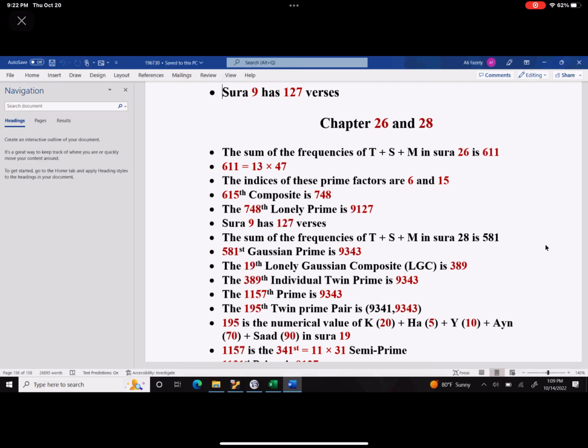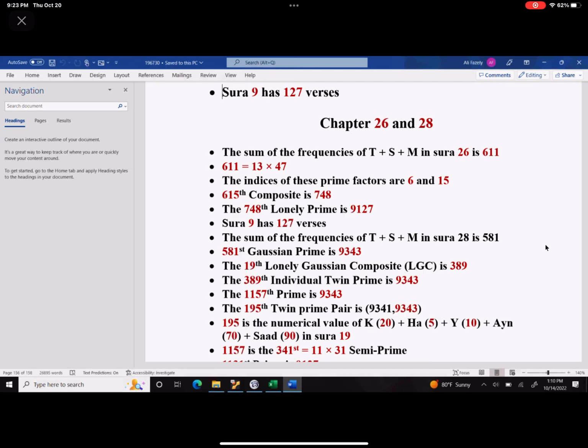One is 611, which is 13 times 47. And so what I've done here, I've done for chapter 26, which is called the poetry. We're going to start it tonight, inshallah. So the indices of these prime factors are 6 and 15. The 6/15th composite happens to be 748, and 748's lonely prime happens to be 9127. And chapter 9, or Surah 9, has 127 verses.